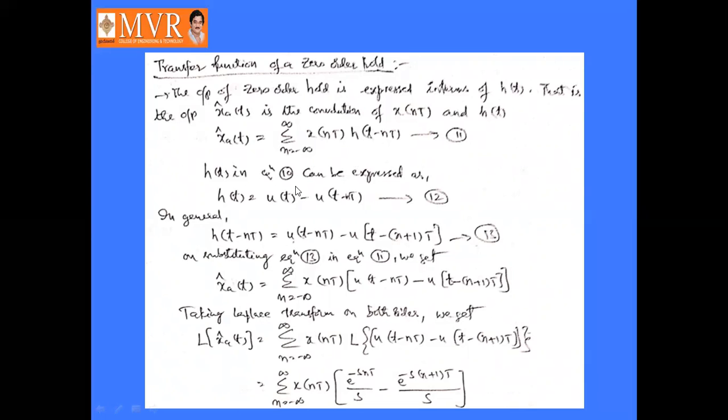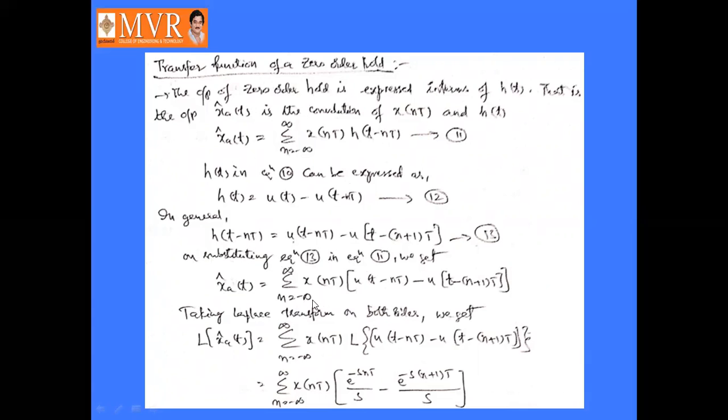h of t in equation number 10 can be expressed as h of t equal to u of t minus u of t minus T. That is equation number 12. So in general, h of t minus nT is nothing but u of t minus nT minus u of t minus (n plus 1)T, replacing t by t minus nT in the above expression. I am substituting equation number 13 in equation number 11, so that x_a of t cap is sigma n equal to minus infinity to infinity x of nT into h of t minus nT replaced by equation number 13.